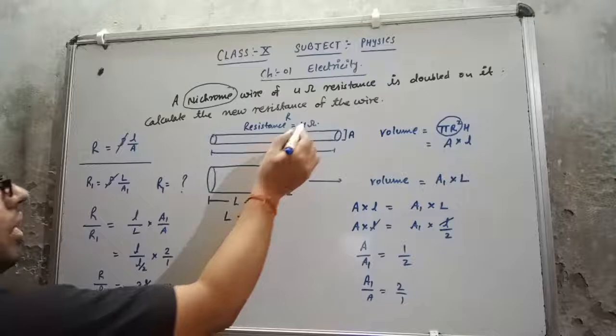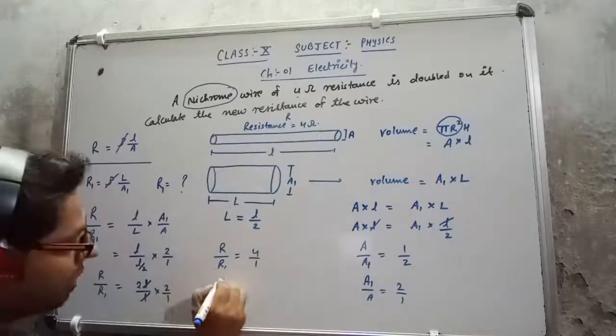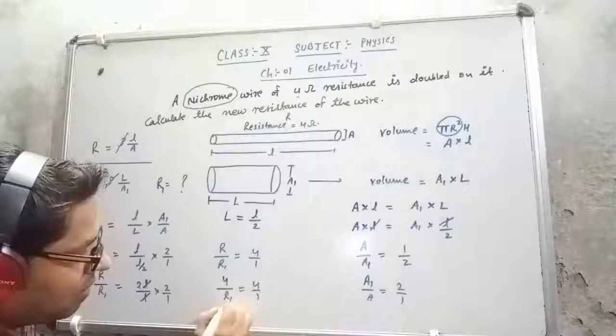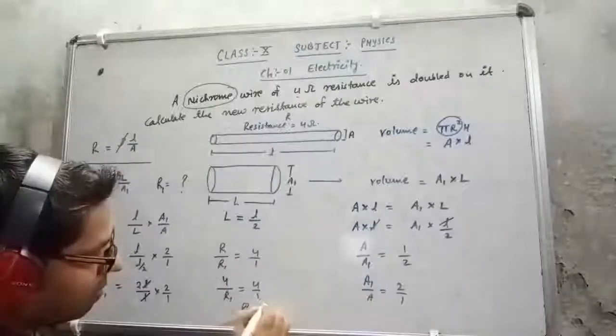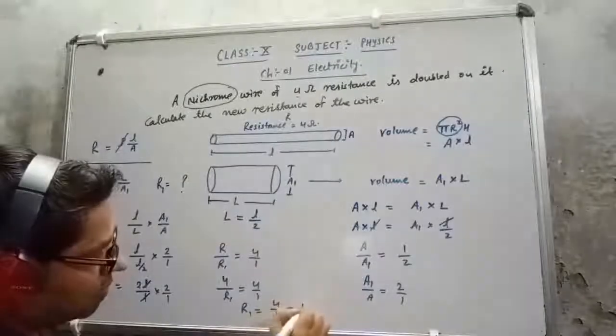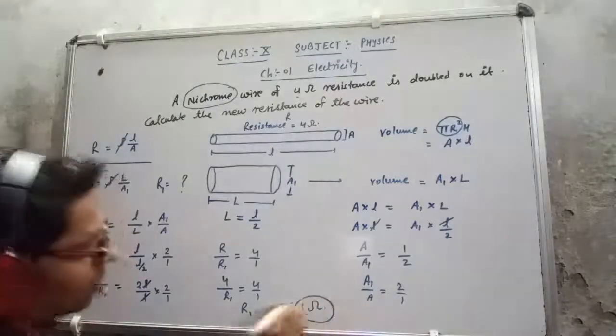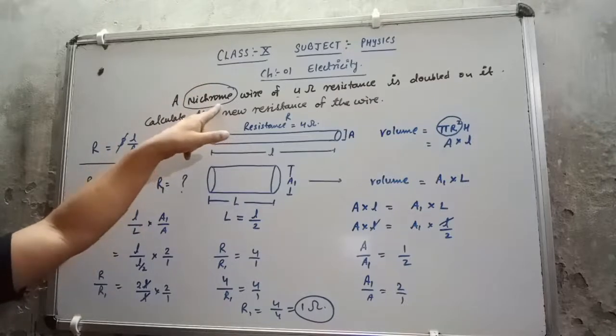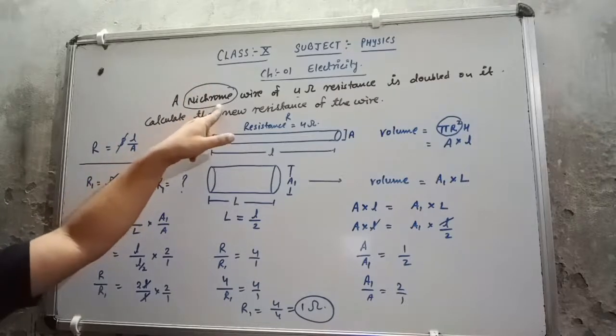The value of R is given as 4 ohm. So I can put here 4 upon R1 equal to 4 upon 1. So R1 equal to 4 upon 4, this is 1 ohm. That means if the wire is doubled on itself, then the new resistance of the wire will be 1 ohm, but there will be no change in its resistivity because the material remains the same, that is nichrome.